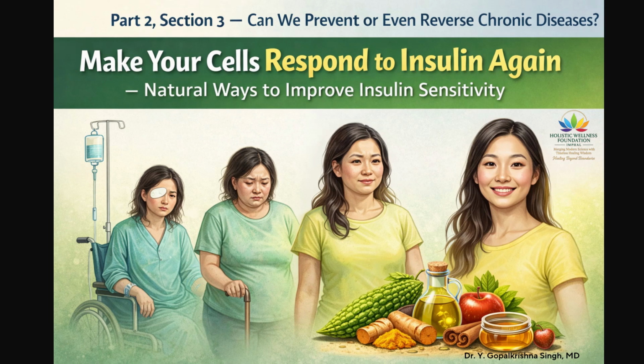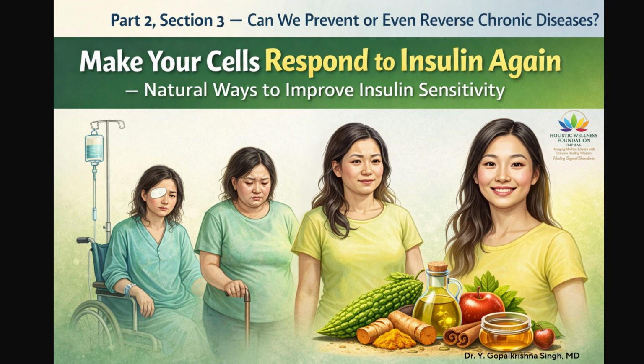Part 2, Section 3. Can we prevent or even reverse chronic diseases? Make your cells respond to insulin again. Friends, next is the second pillar that can change the course of chronic disease. In the previous section, we discussed how controlling glucose spikes by slowing absorption can reduce metabolic stress. That was the first pillar.